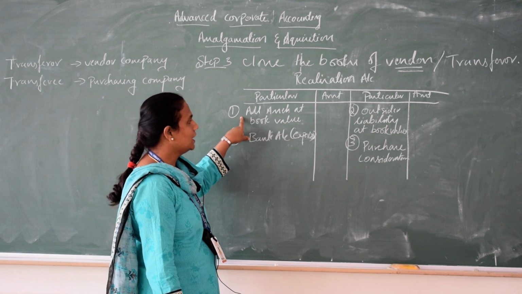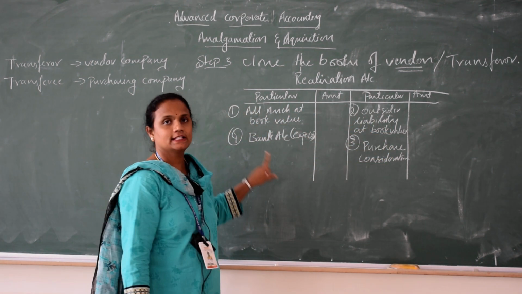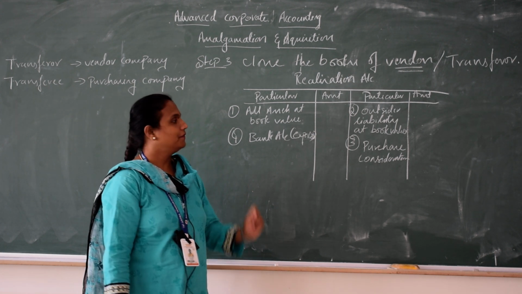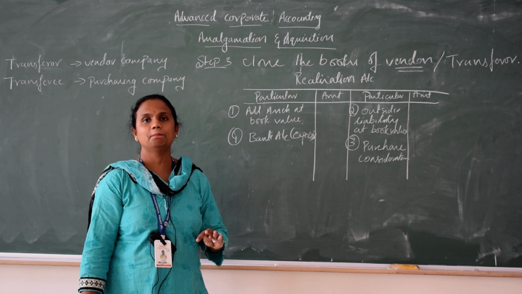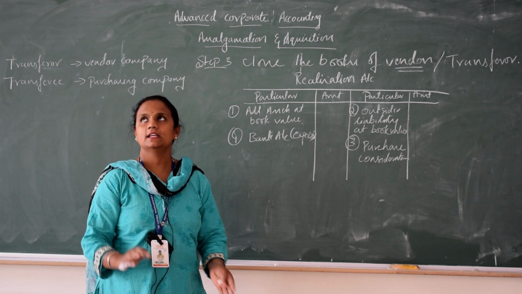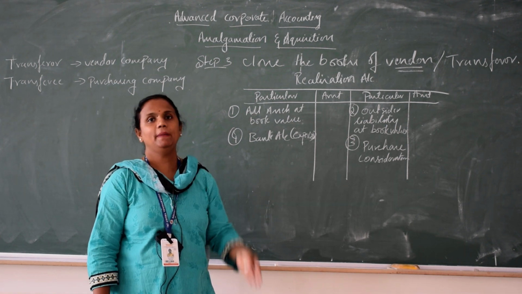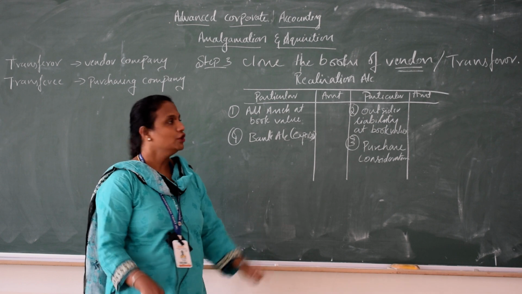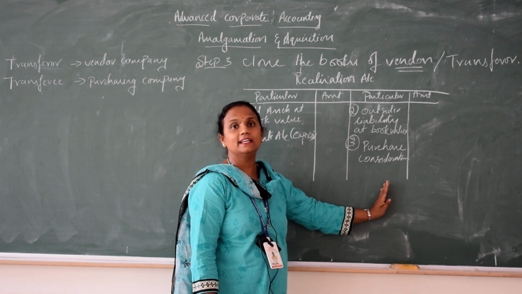First you have taken all assets, outsider liability, purchase consideration and expenses. Next, very important, as I told you, for some of the assets the purchasing company will say, I am not taking this asset. They may say, I am not taking your furniture, or I am not taking your building. If they say like that, you would have taken that here, and on the opposite side you have to consider that.